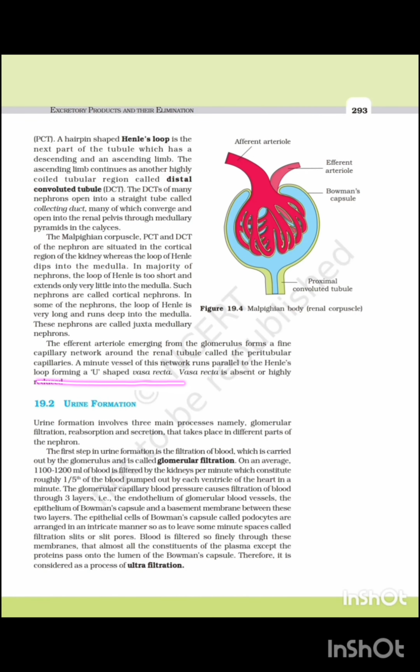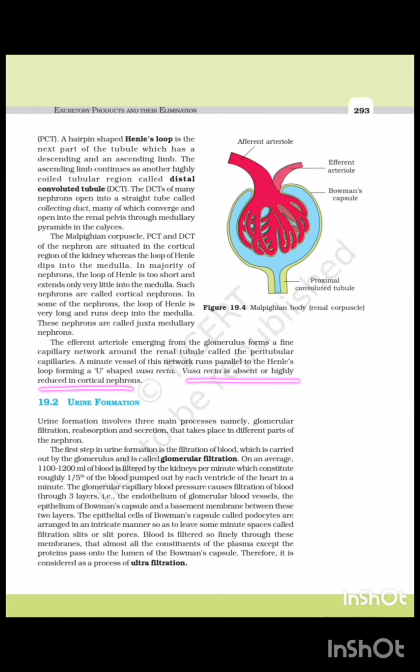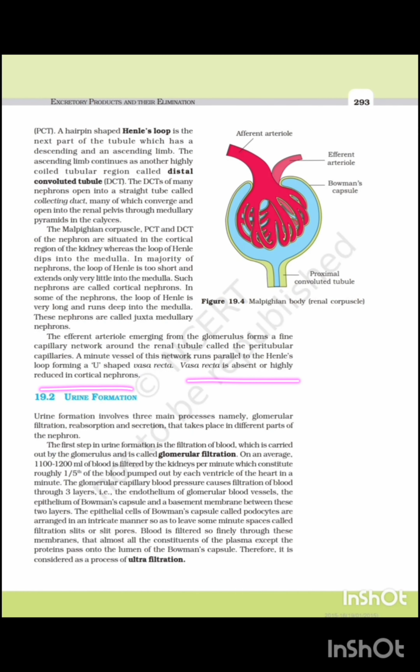What is the shape of vasa recta? It is U-shaped. Vasa recta is absent or highly reduced in which type of nephron? Vasa recta is absent or highly reduced in cortical nephrons.